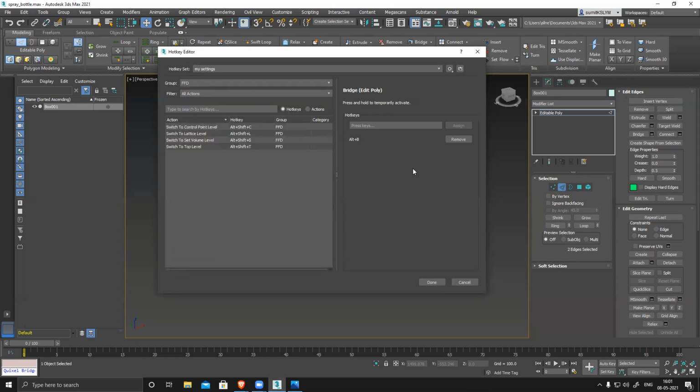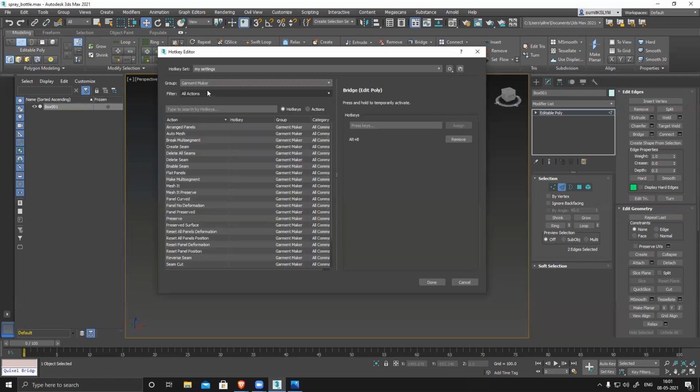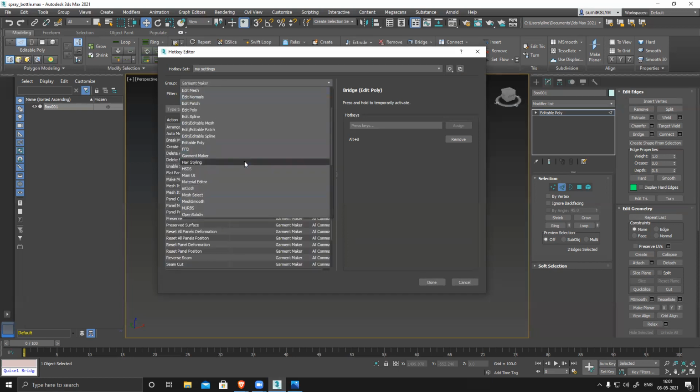With this only, you create all the options and buttons and everything, and you can filter out all those options. You can see you have a garment maker also. Those things we won't touch. The reason is garment maker is for production, not gaming. For gaming, we don't use garment maker because it's really high poly and you have to simulate everything. In gaming, we create everything manually.